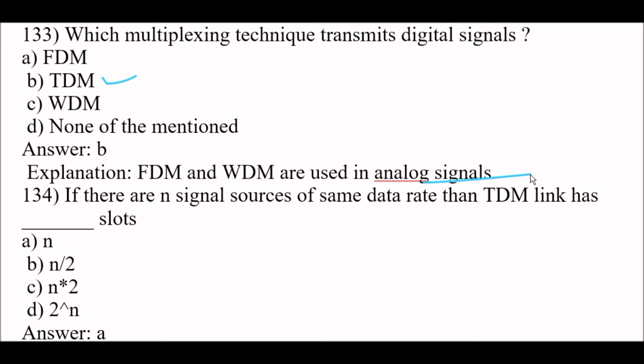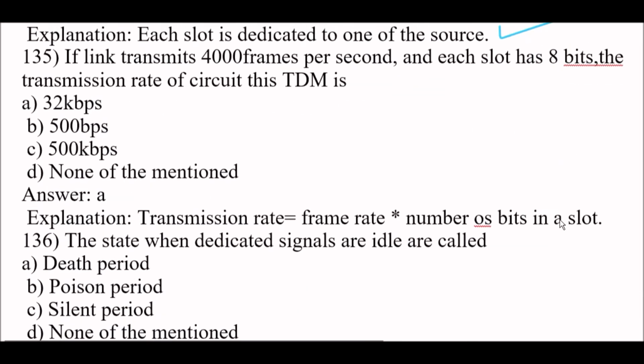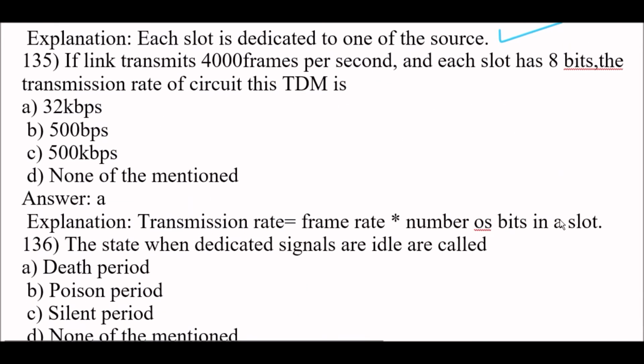Okay, next question, if there are n signal sources of same data rate, then TDM link has option A, n slots. Okay, each slot is dedicated to one of the sources. Next question, if link transmits 4000 frames per second and each slot has 8 bits, the transmission rate of circuit is option A, 32 kbps, because transmission rate is equal to frame rate multiplied by number of bits in a slot.